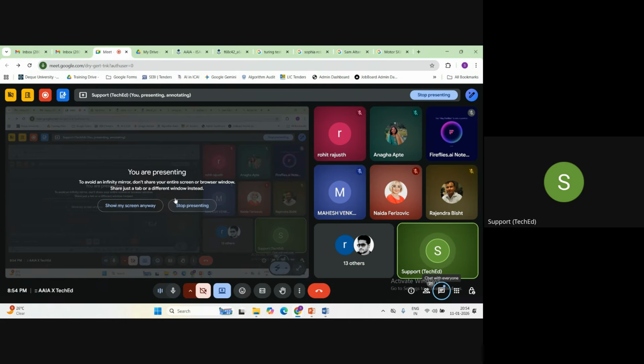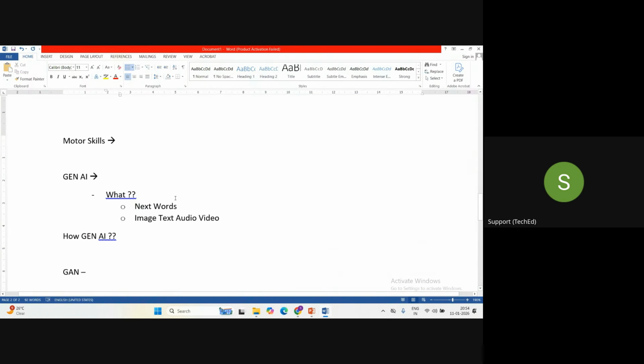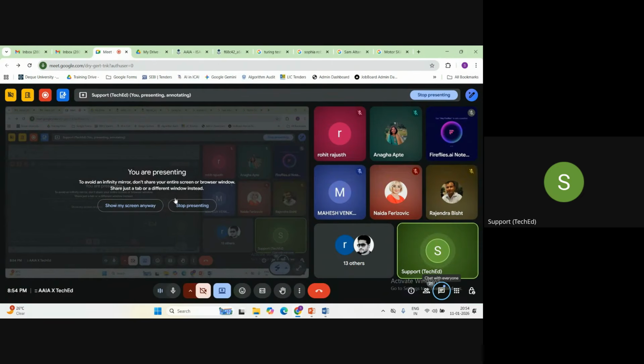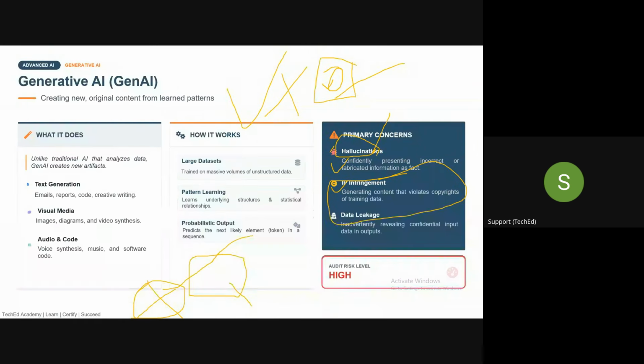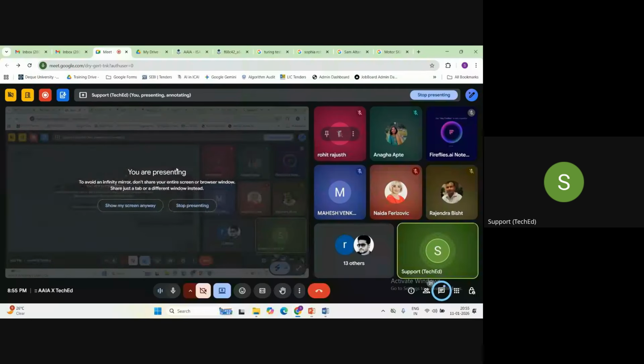Correct. And then obviously those companies will file a case against OpenAI: how come you can use my book to train your model? You don't have a right. Correct. So this will result into what? This will result into IP infringement. Yes or no, guys? Correct. Are you getting my point, guys?